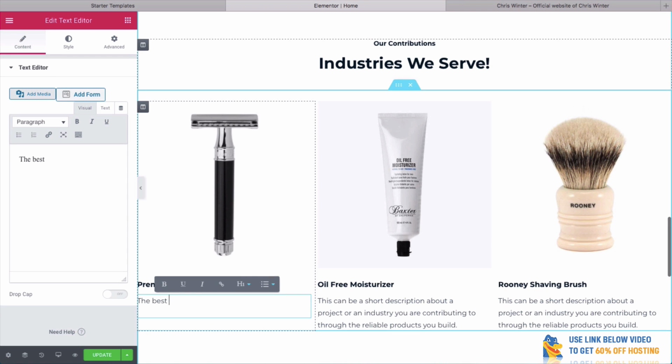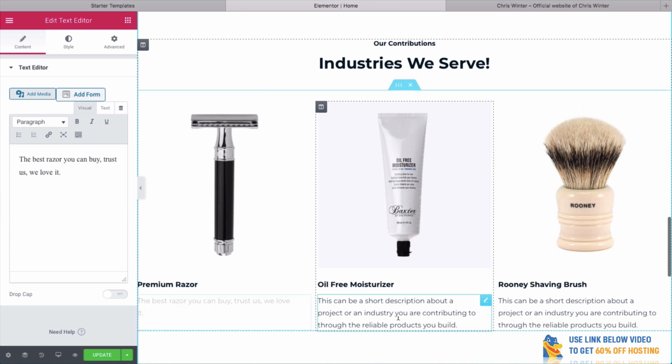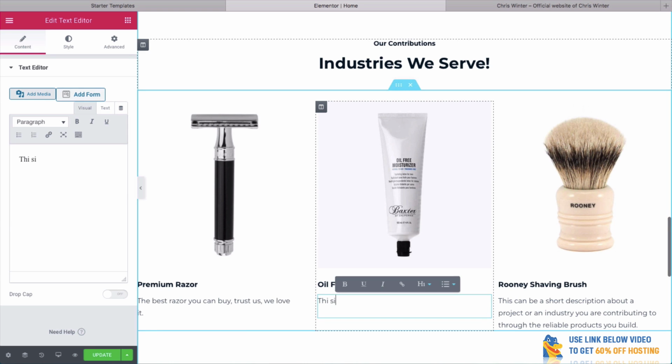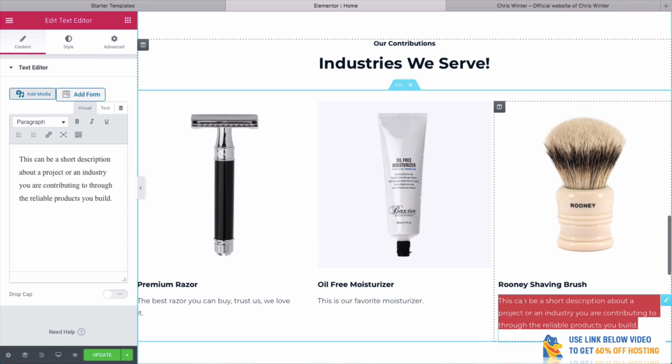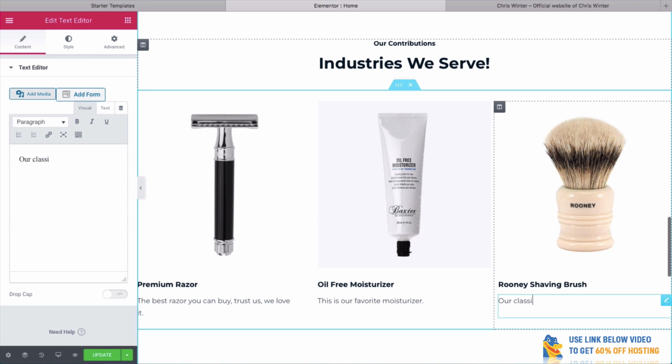The best razor you can buy. Trust us, we love it. An oil-free moisturizer. This is our favorite moisturizer. Our classic Rooney shaving brush.